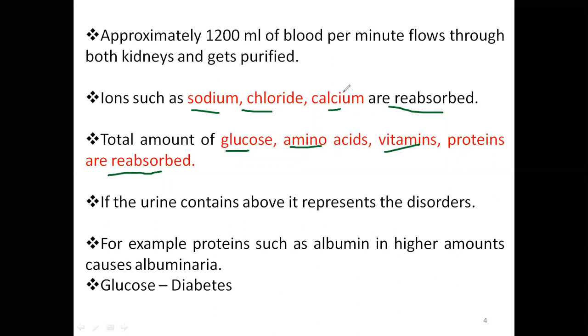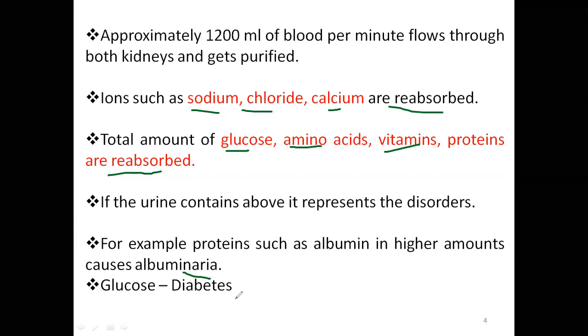For example, if a protein such as albumin is found in higher amounts, it is albuminuria, that means albumin in urine. If you find glucose, it is nothing but diabetes.